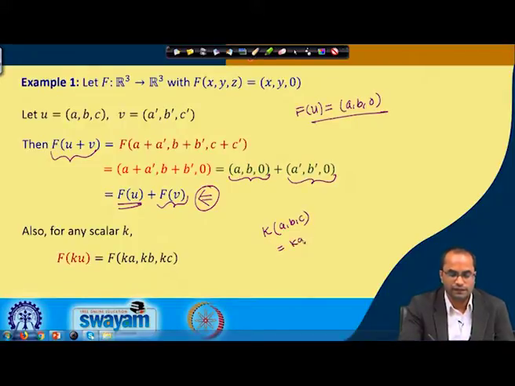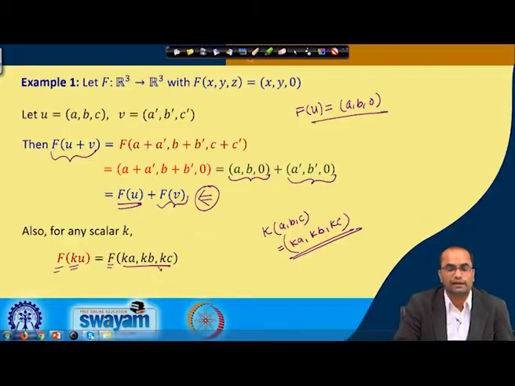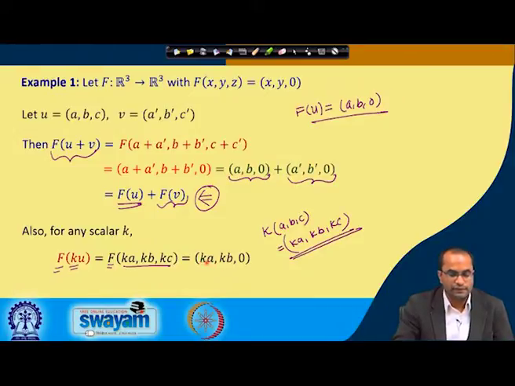So, this will be (ka, kb, kc). Now we apply f on (ka, kb, kc), and as per the definition of this map, we will get (ka, kb, 0).